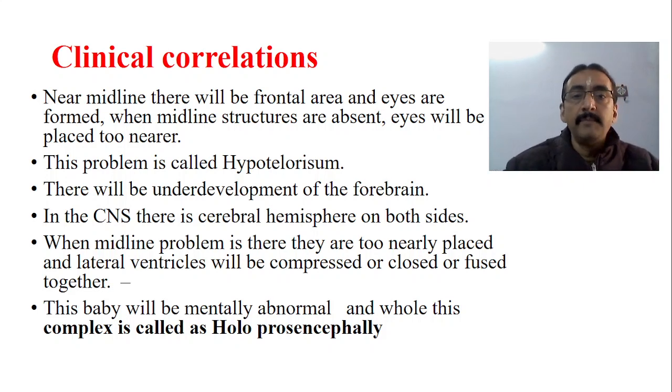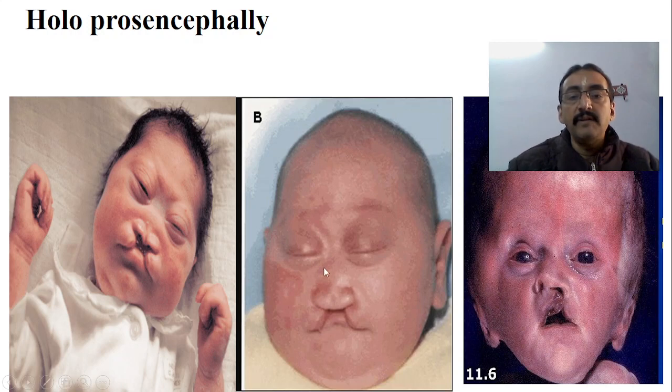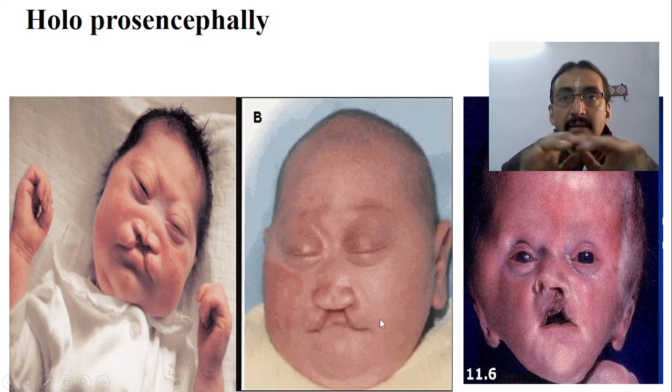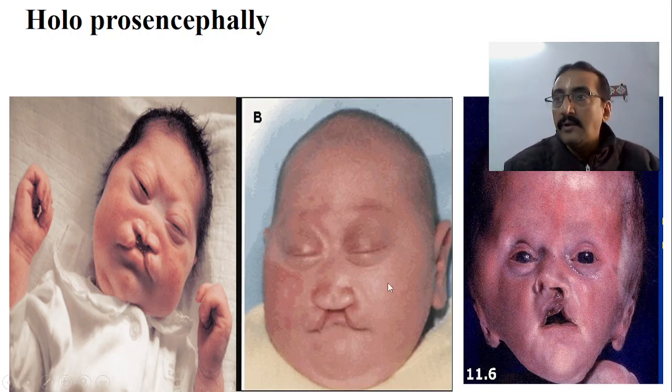You can see in this picture, the eyes are very closely placed. There is a lip problem. See all the three pictures, you can see hypotelorism is there, and the head circumference is also very less. Microcephaly is there. Everything is compressed. The gap is not maintained. So that is one of the major problems with alcohol during embryogenesis.